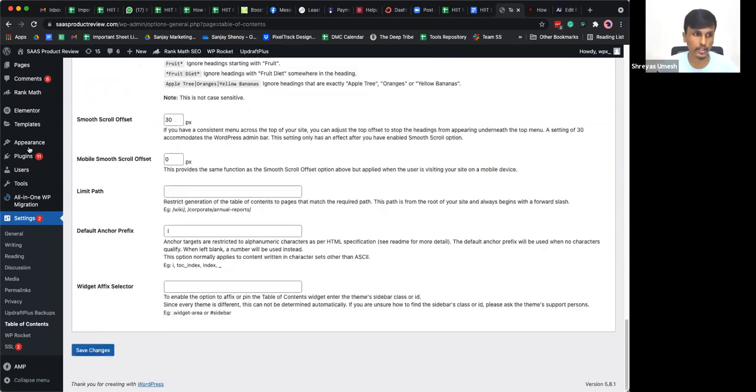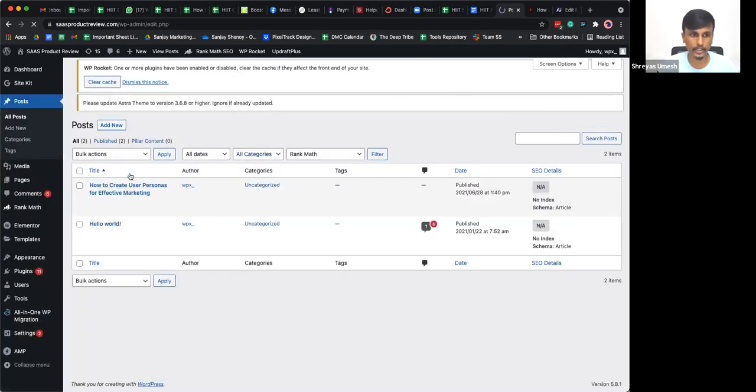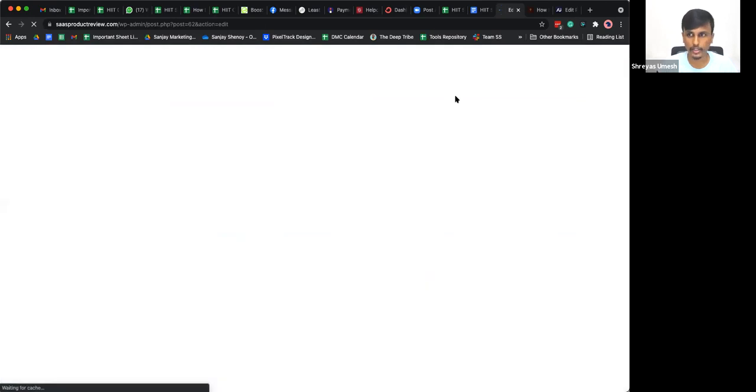Click on save changes, and then once you go into your article itself, you will get an extra option at the end of the article for you to be adding in the table of contents plugin. So let me open up one of these articles real quick.